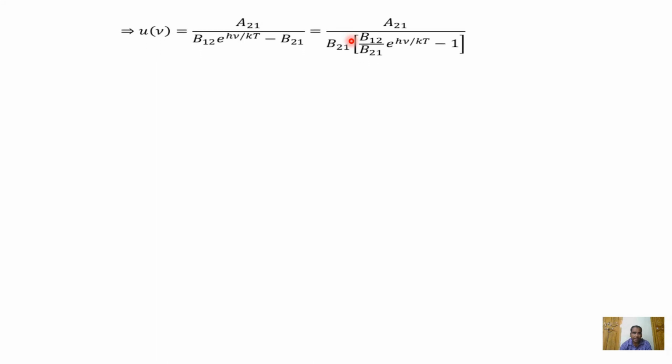Substituting the value of N1 by N2 in the equation of energy density, we have energy density is equal to A21 by B12 e power h nu by kT minus B21, which is equal to A21 by, taking B21 common in the denominator, B21 bracket B12 by B21 e power h nu by kT minus 1. From Planck's radiation law, we have energy density is equal to 8 pi h nu cube by c cube into 1 by e power h nu by kT minus 1.